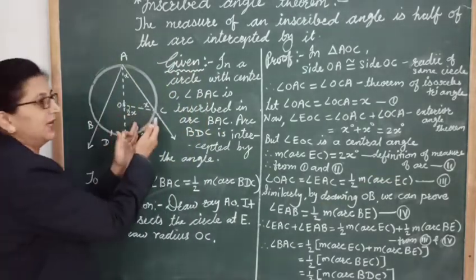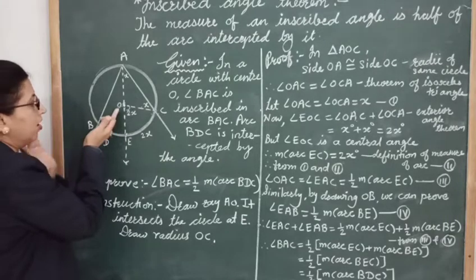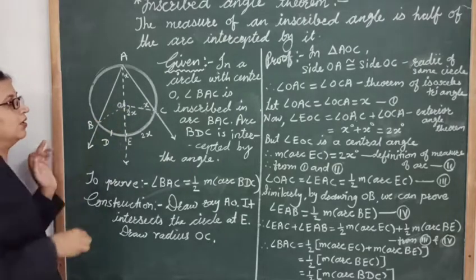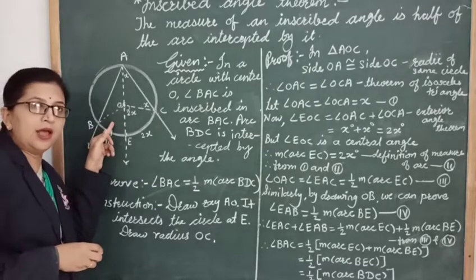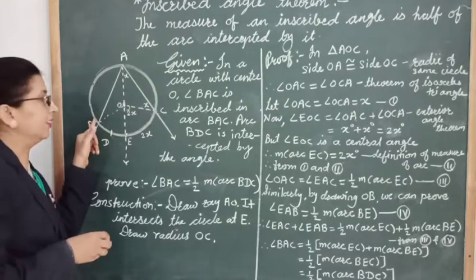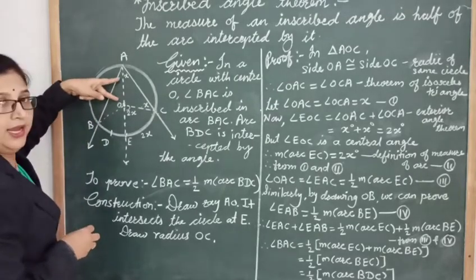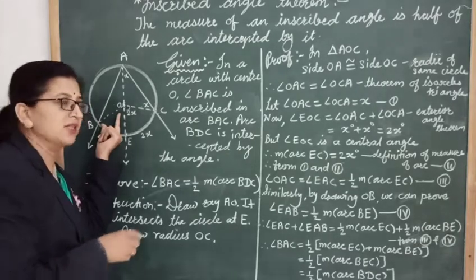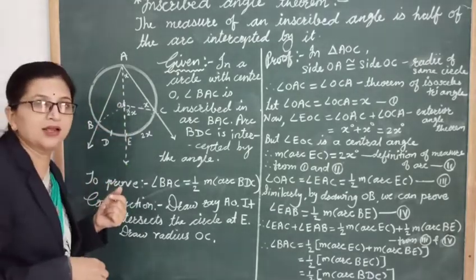Now, similarly, we can prove this on this side by drawing the radius OB. In triangle AOB, here also we can say OA is congruent to OB, of the same circle. So this is also an isosceles triangle.